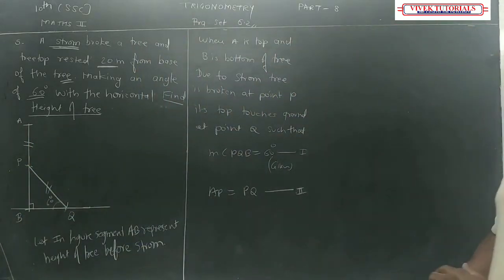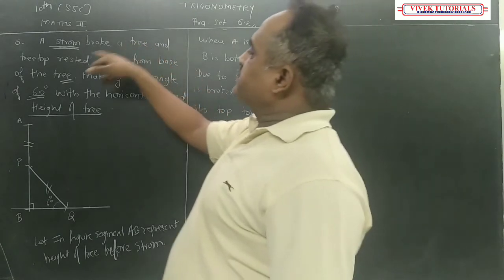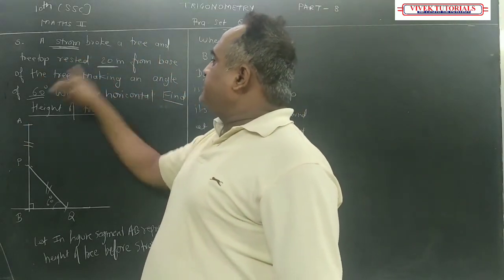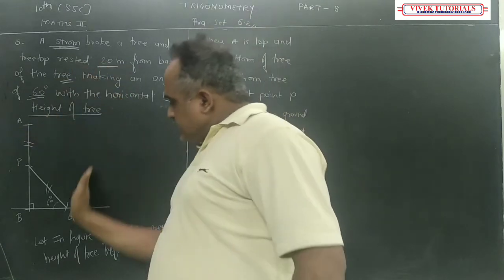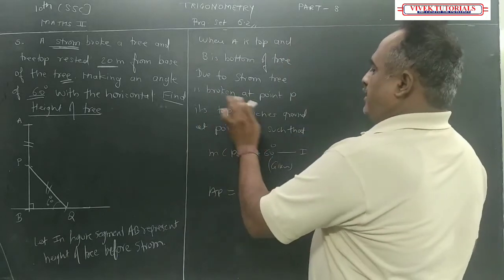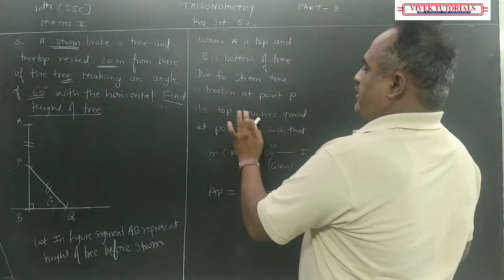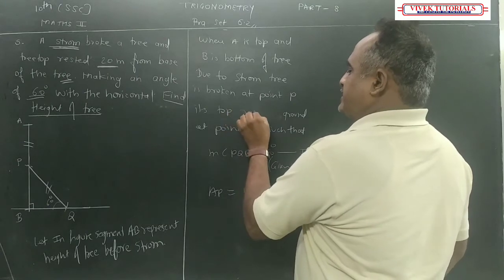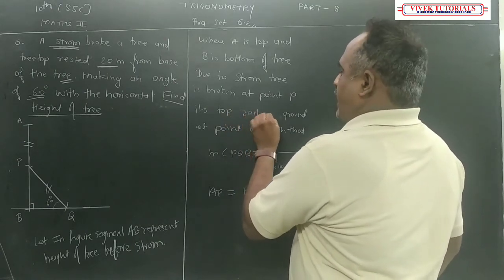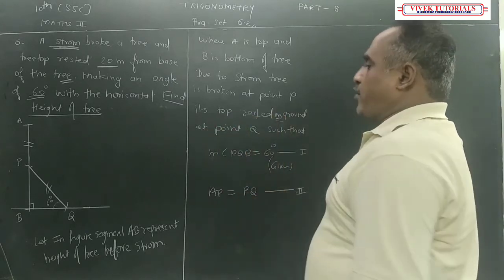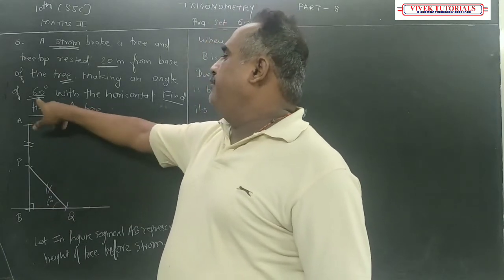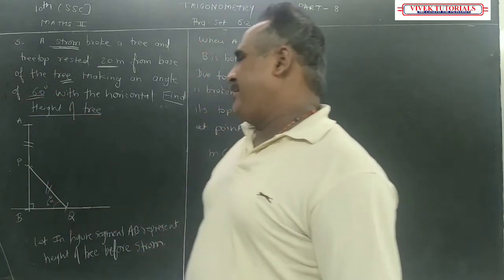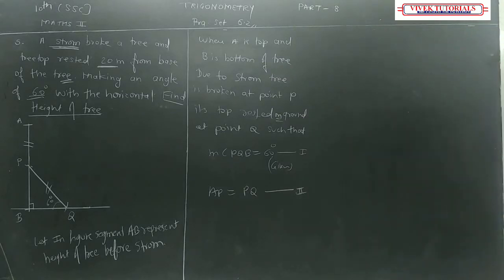Once again, I tell you, due to a storm, a tree is broken and its top touches, means it just rested, on the ground at point Q. So AP is equal to PQ हो गया and the angle made by the ground or horizontal is how much? 60 degrees. So what they have asked is to find the height of the tree. Is it right? Got it now?